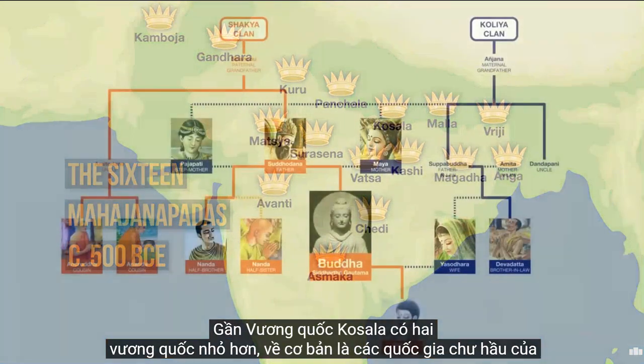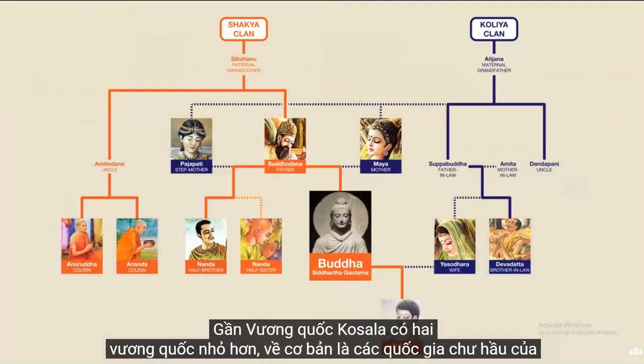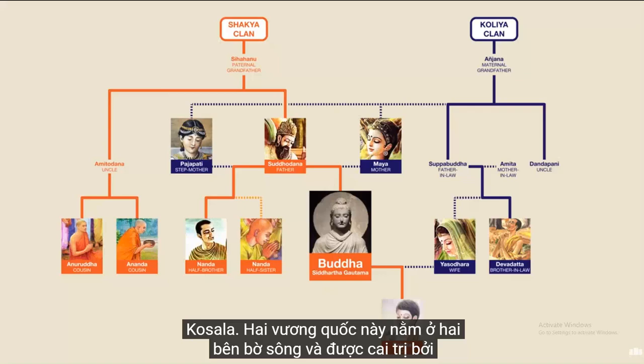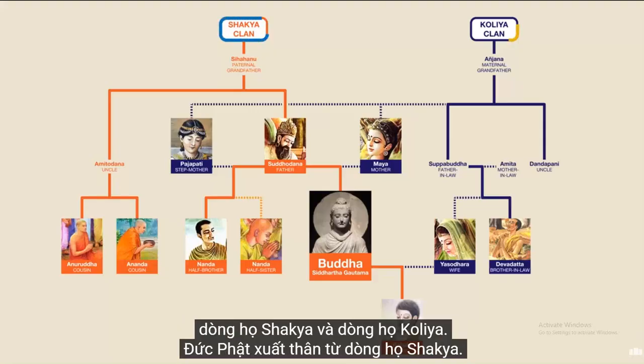Near the kingdom of Kosala were two smaller realms that were basically vassal states of Kosala. These two realms were located on either side of a river and were ruled by the Shakya clan and the Kauliya clan. It was from the Shakya clan that the Buddha descended.